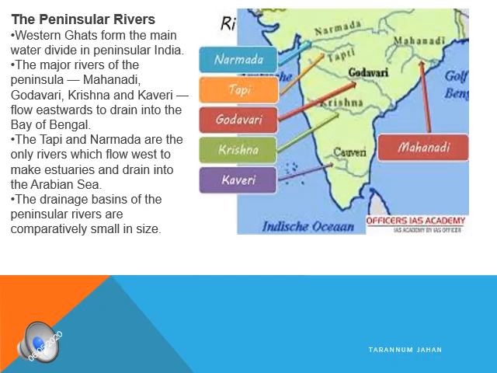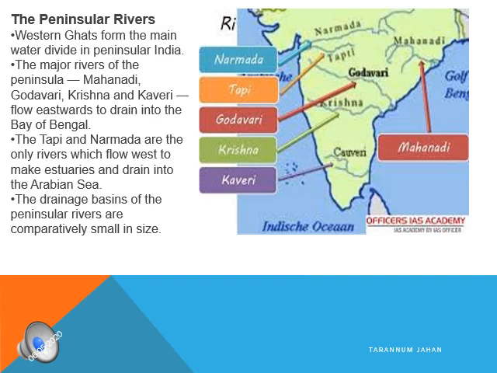Now let's see the Peninsular Rivers. These Peninsular Rivers are found in the Peninsular Plateau, and the Western Ghats form the main water divide in Peninsular India. The major rivers found in the Peninsular region are, see the map, Mahanadi, Narmada, Tapi, Godavari, Krishna and Kaveri. And the Narmada and Tapi rivers drain into the Arabian Sea.